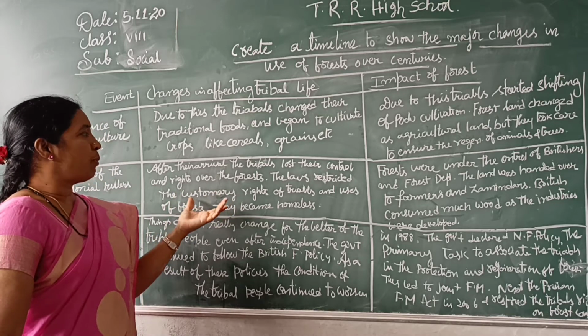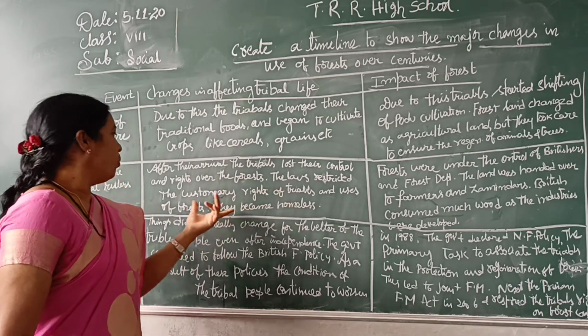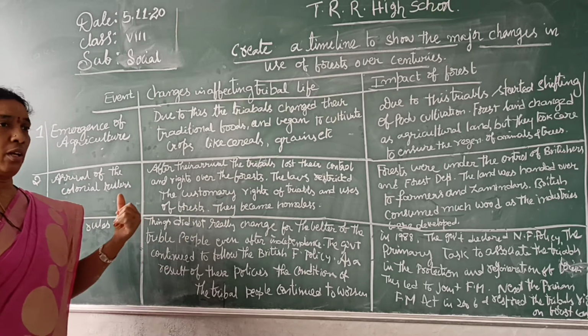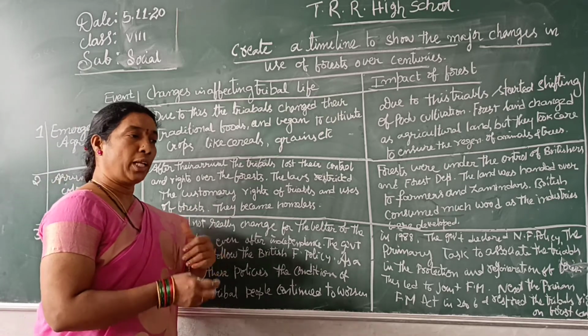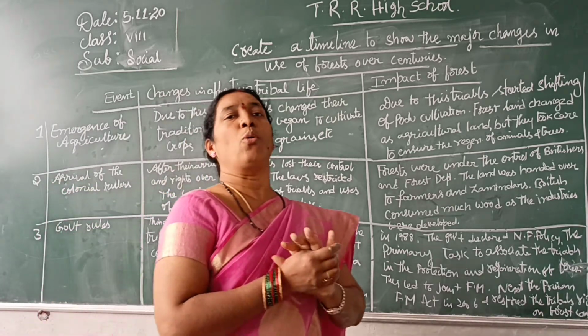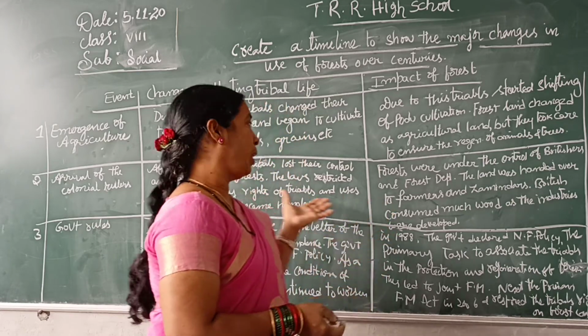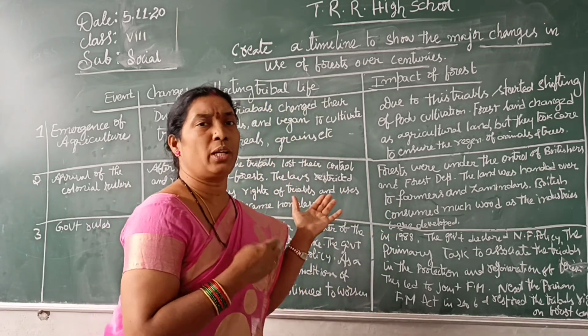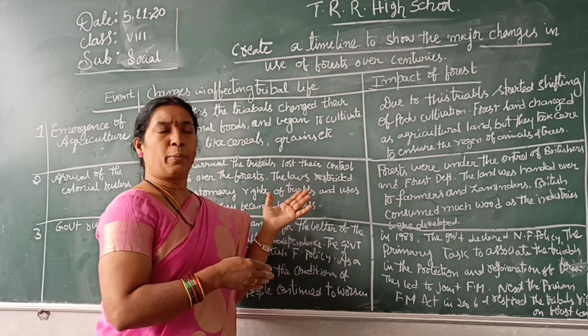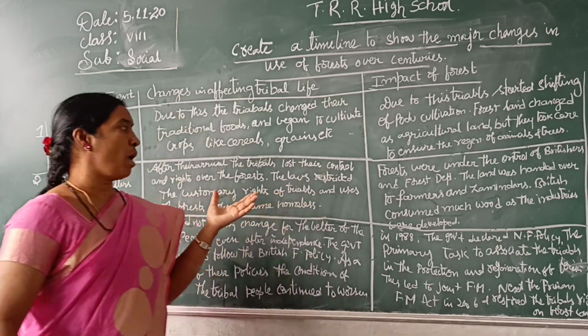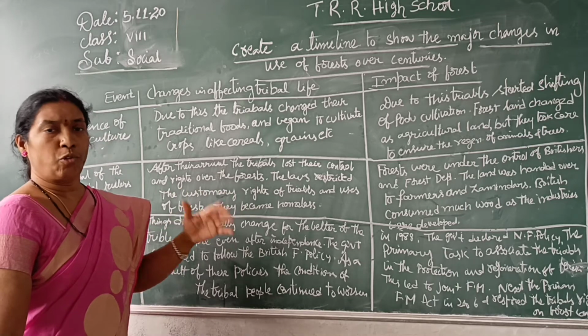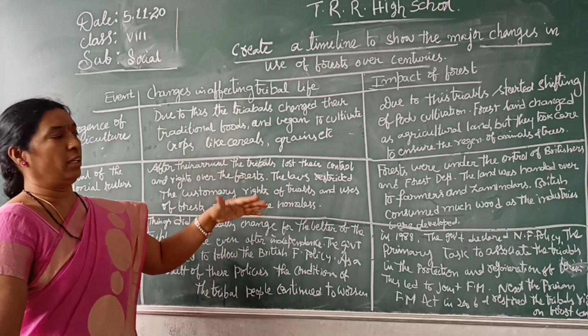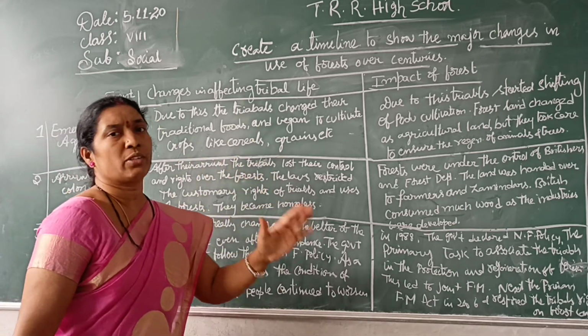The laws restricted the customary rights of the tribals and their use of the forest, and they became homeless. The tribal people thought that it was their homeland, because generations of people had been dwelling there, isn't it? People had been living there for many years. The forefathers, the ancestors of their families, were staying there.